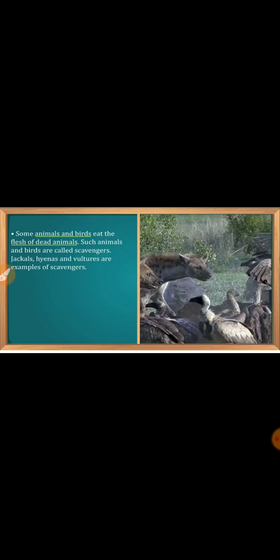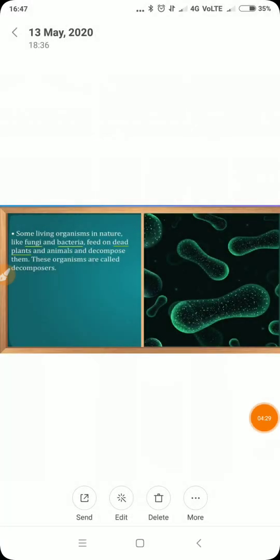And some living organisms in nature like fungi and bacteria feed on dead plants. What do these feed on? Scavengers eat the flesh of dead animals, right? And a few organisms feed on dead plants and animals and decompose them. After decomposing them, they get their nutrition. So they are called decomposers, and these are called scavengers.